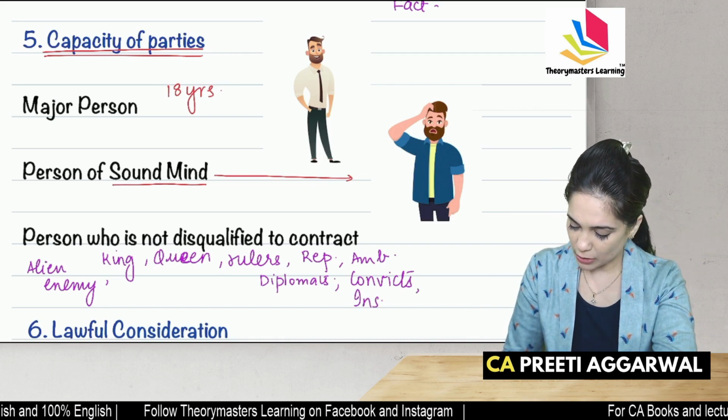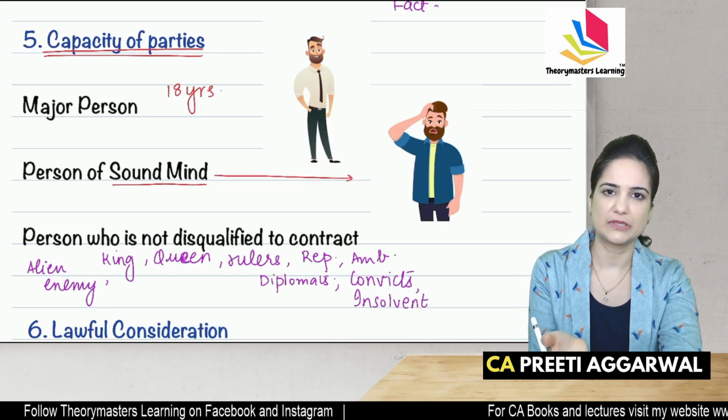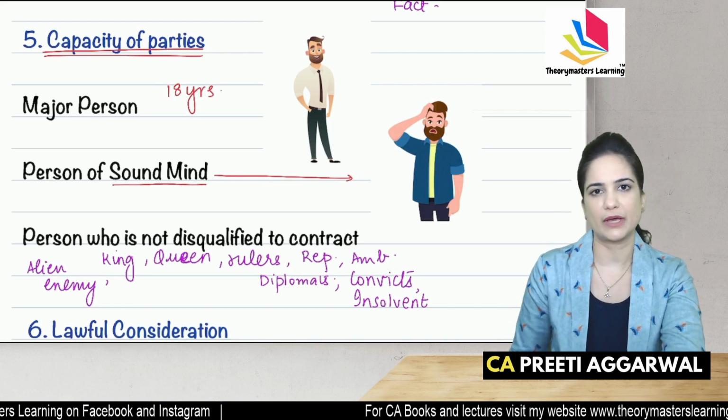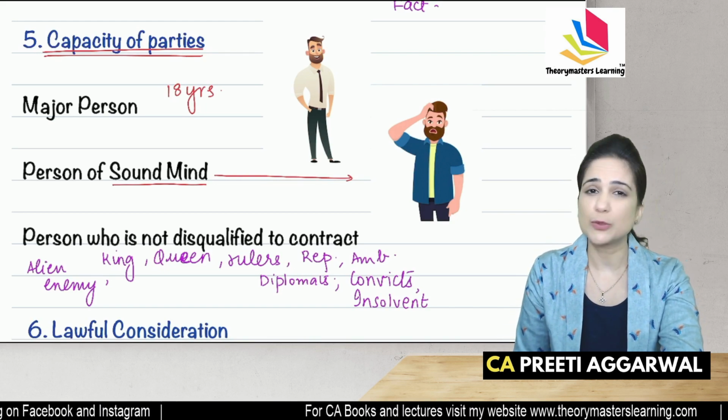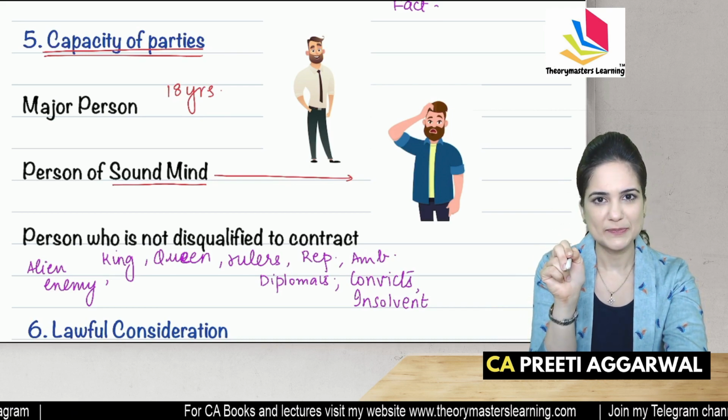What about insolvent? He's a bankrupt person. How will we enter into contract with him? He will not be able to fulfill the contract. They are all disqualified. So you cannot enter into contracts with these persons.